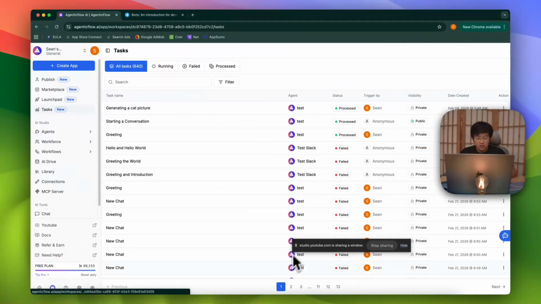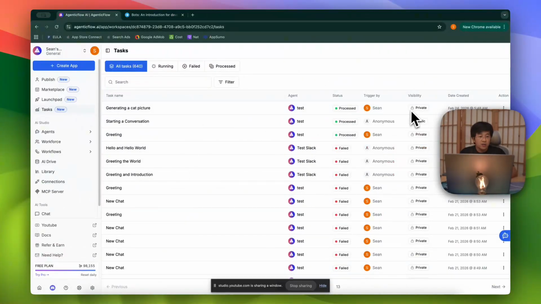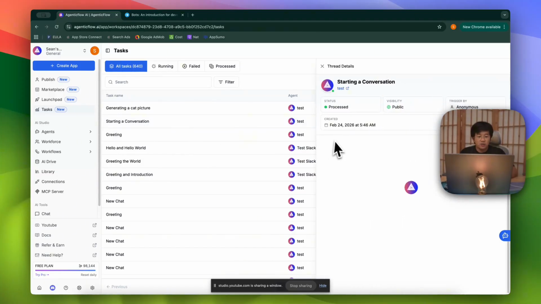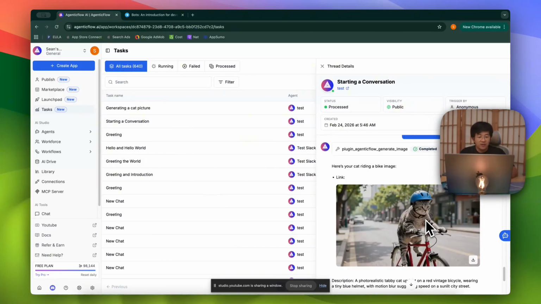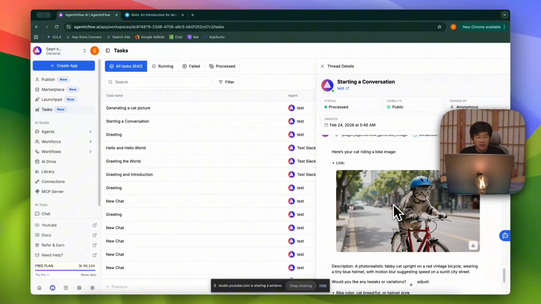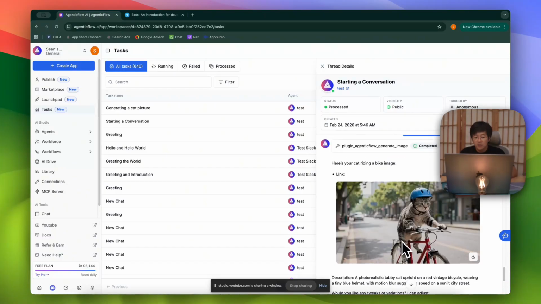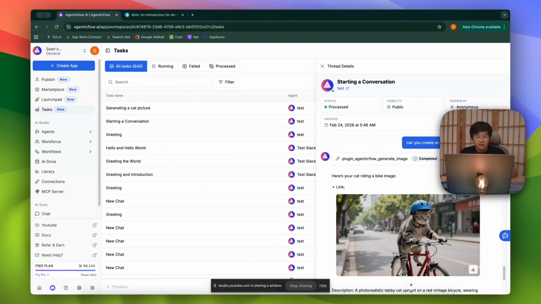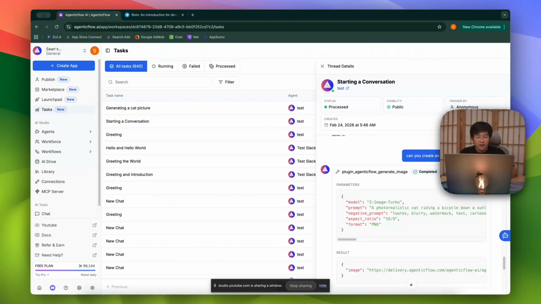Okay, this is here, let me refresh this page first. I'm in the activity center, and I have some conversations. You see in here there's an anonymous one, because I was chatting with the agent with no authentication. You can click in here and you will see that the agent is responding to me. This is our conversation, and this is how it looks. Someone asks the agent to do something, and the agent is doing the tool call, which is AgenticFlow, and this is responding by email back to the user. So you can control your agent workflow, just like normal.